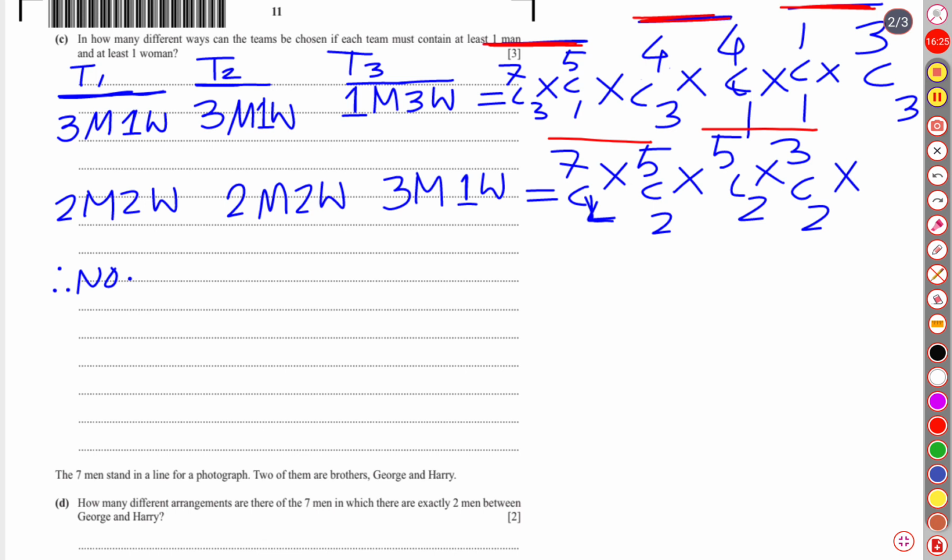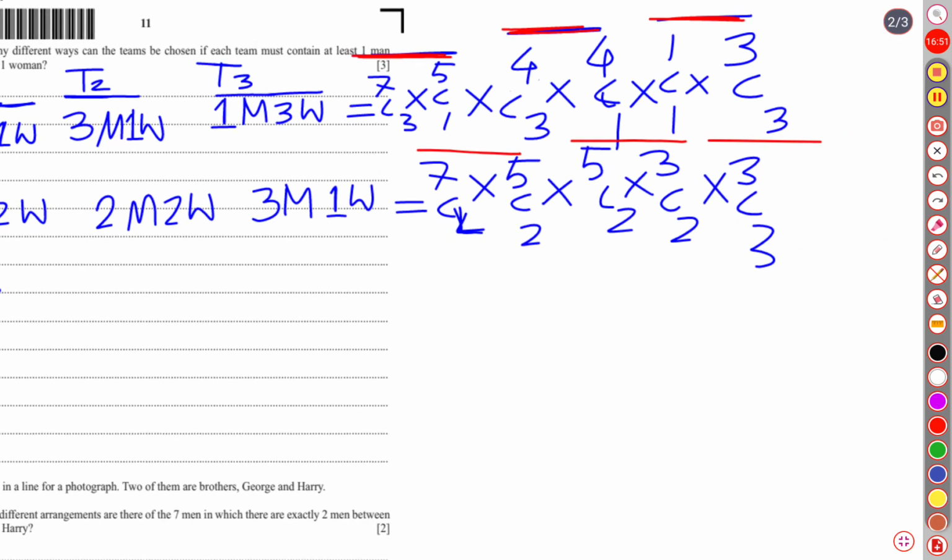Okay, for the third team, let's see what is left. 3 men are left, because 4 have gone away. So 3 out of 3, and there is only 1 woman left, because 2 plus 2, 4 went away. So there will be 1 choose 1 into 1 choose 1.